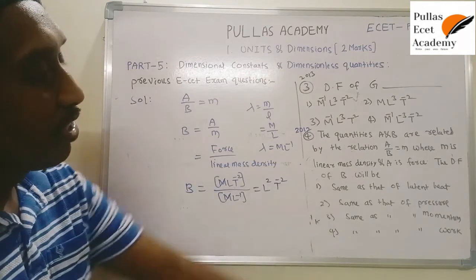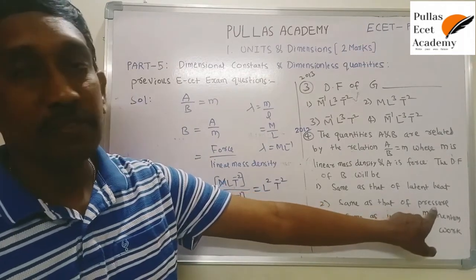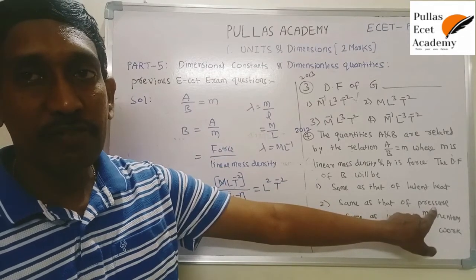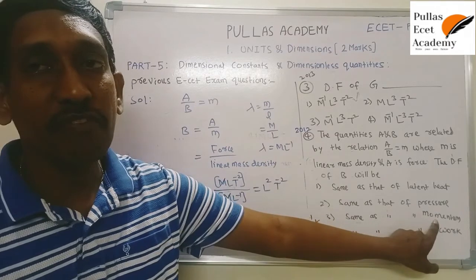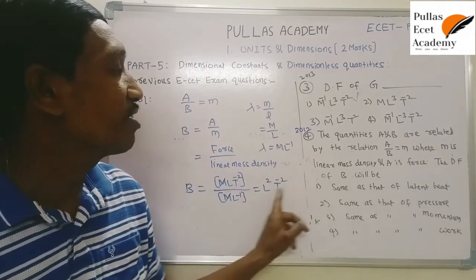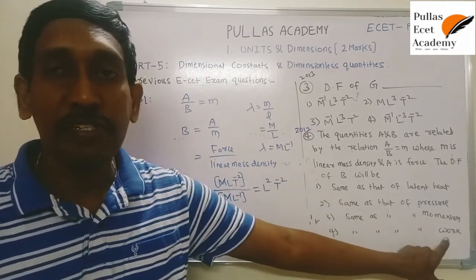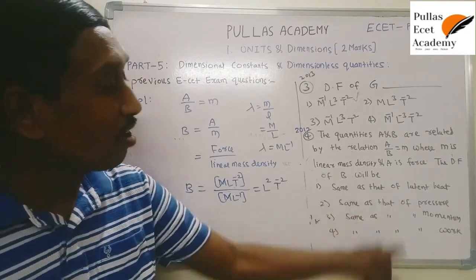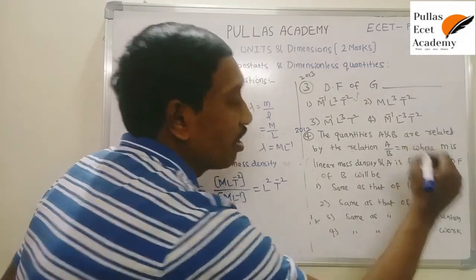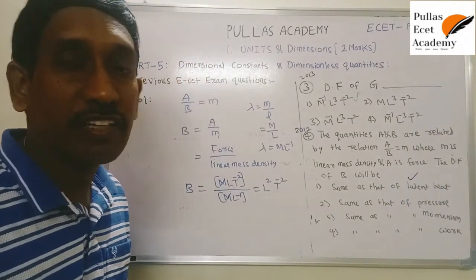So here we know the dimension formula of pressure is ML⁻¹T⁻², but it is not similar. Momentum dimensional formula is MLT⁻¹, it is not similar. Work done dimensional formula is ML²T⁻², it is not similar. That's why these are all wrong. So which is correct here? Latent heat is correct.